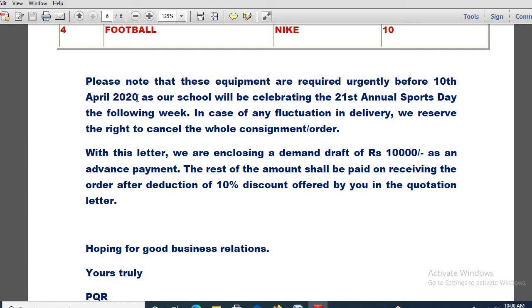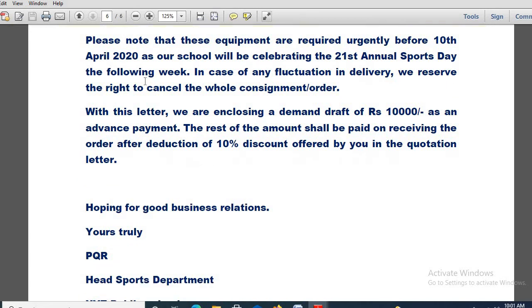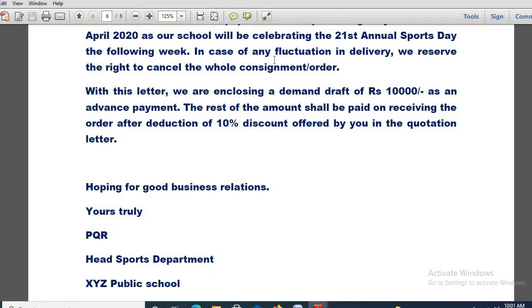This is a mistake I have done here. It will be 2022. Just rectify it. Please note that this equipment is required urgently before, then you will be mentioning a date, as our school will be celebrating its 21st annual sports day the following week. In case of any fluctuation in delivery, we reserve the right to cancel the whole consignment or order.